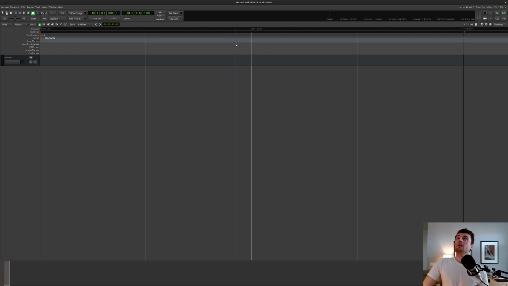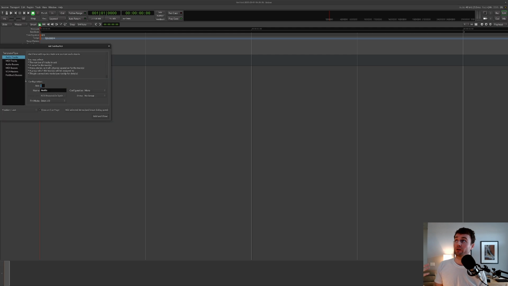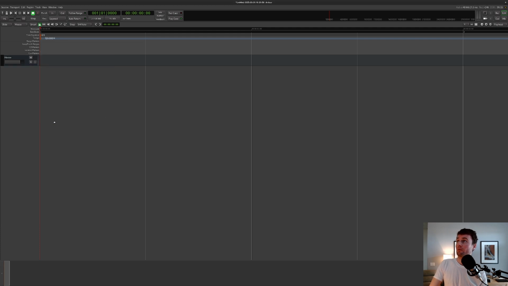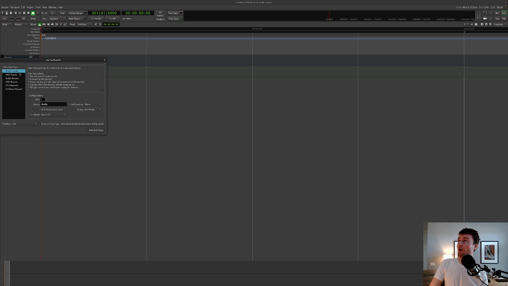Anyway, if you're not familiar with a digital audio workstation, this is an open source digital audio workstation. It's basically a computer program that lets you create multiple audio tracks. So I can add a MIDI track here. I can add another audio track.